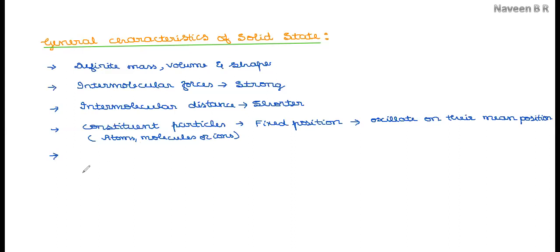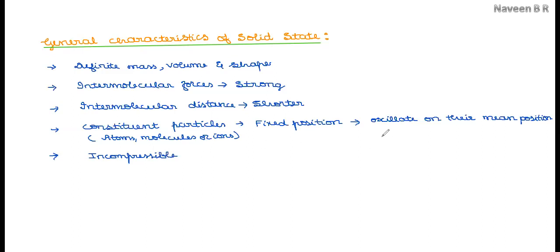As a result of their definite mass, volume, and shape, and all this compact arrangement, solids are practically non-compressible in nature, and they are rigid among the states of matter. With all these properties, we can conclude that solids are incompressible.